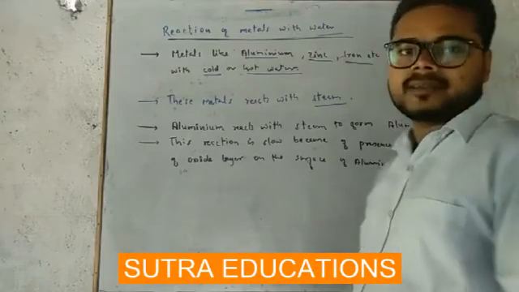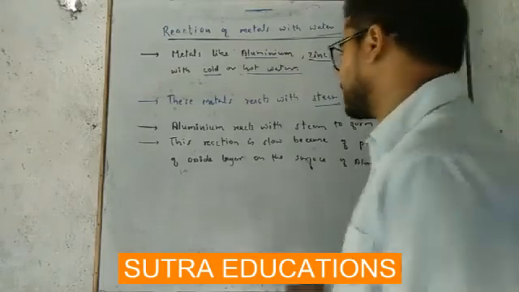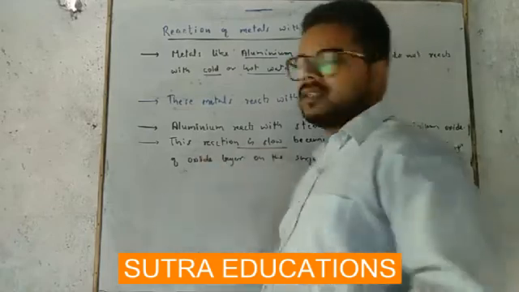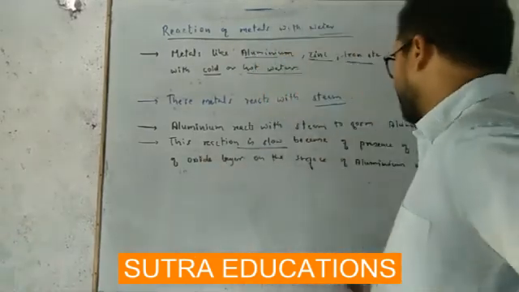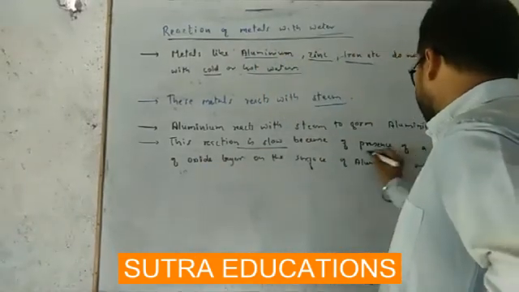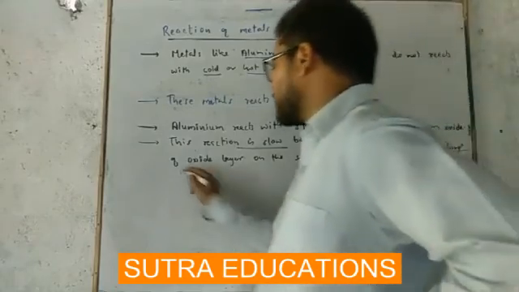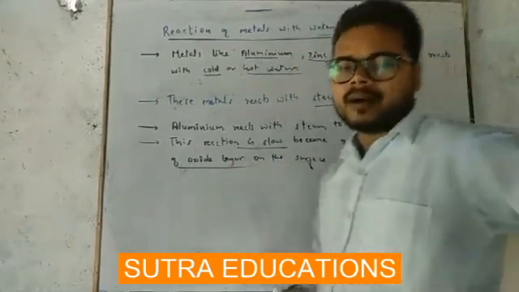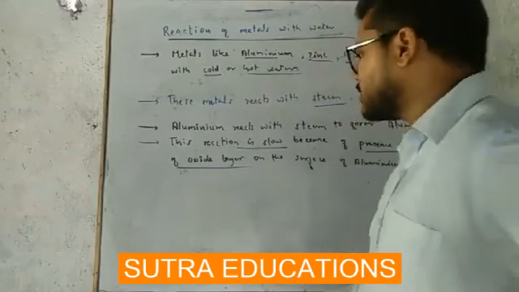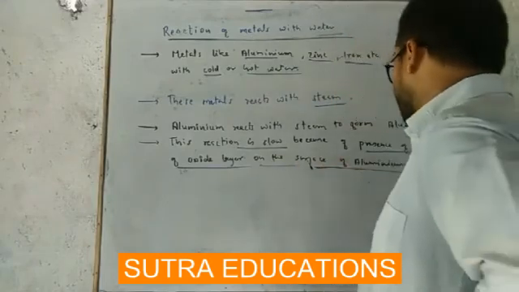Very important thing. I have written this reaction is slow because of the presence of a coating of oxide layer on the surface of aluminum metal.